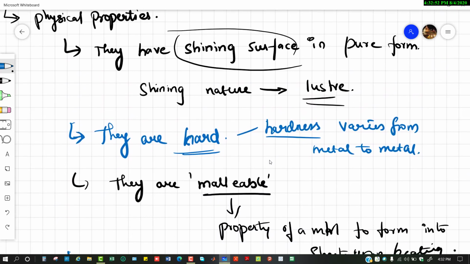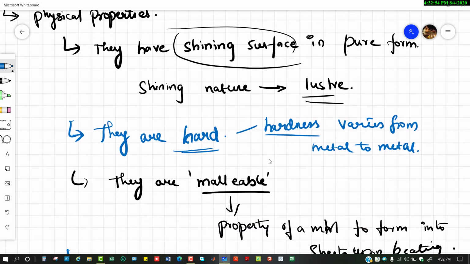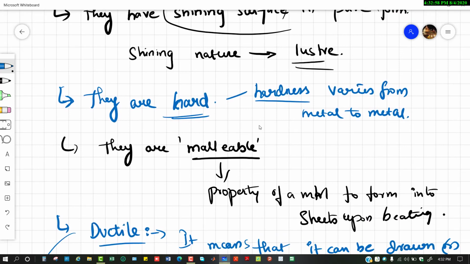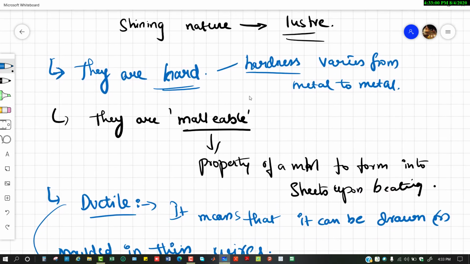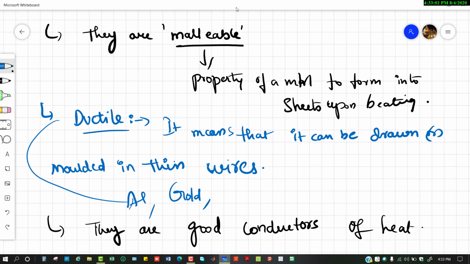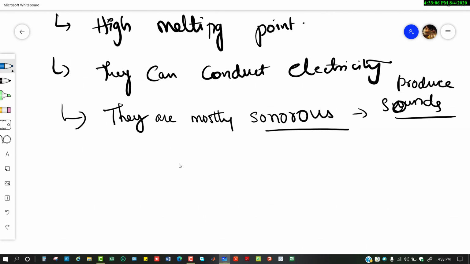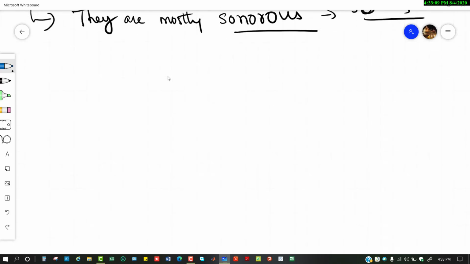They have a shining surface. The shining surface property is known as luster. Metals have luster in a pure form. They are hard, and this hardness varies from metal to metal. They are malleable. They are ductile. They are good conductors of heat. They have high melting points. They conduct electricity, and they are mostly sonorous.